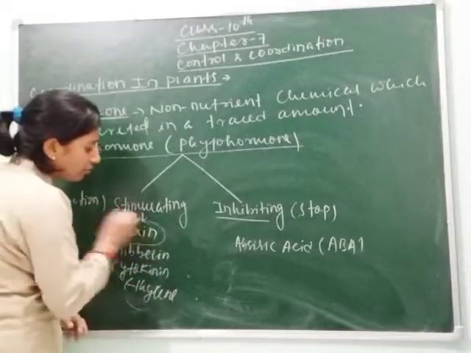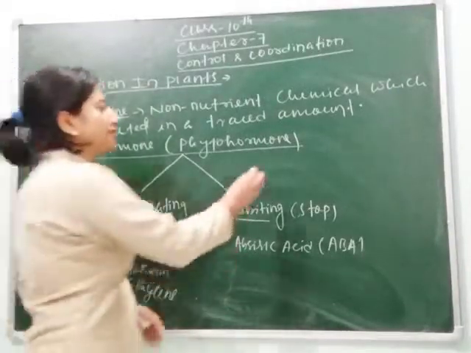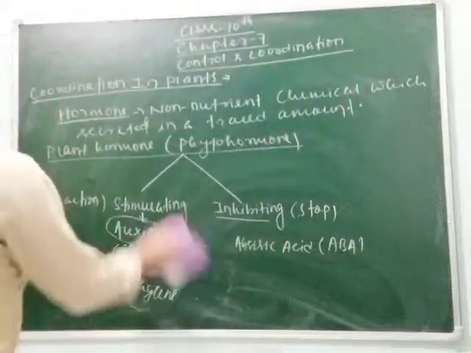So let's see the function of the different plant hormones. First we will study the hormone auxin. Let's see what the function of auxin is.